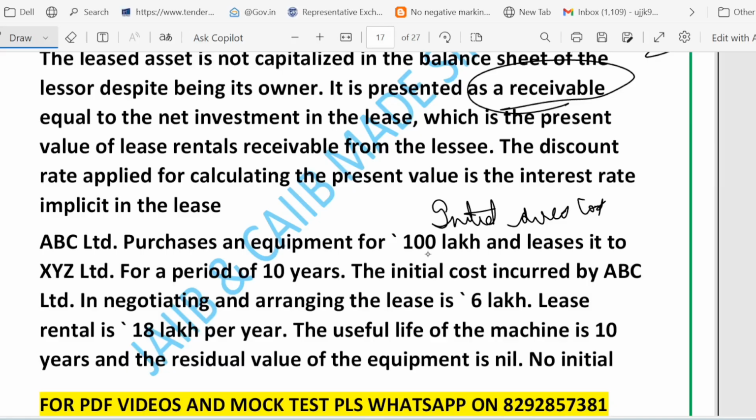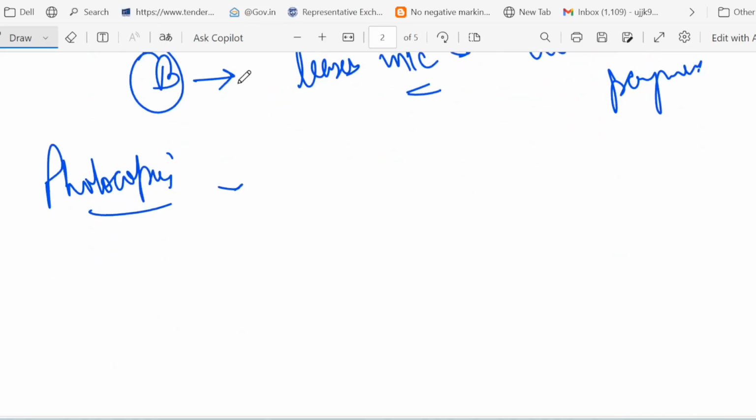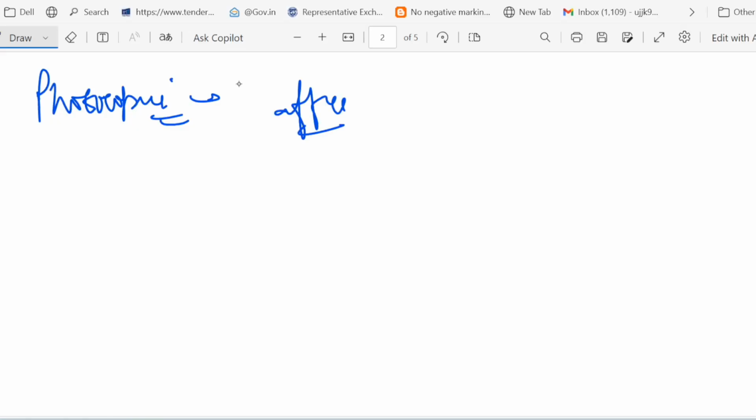So let me illustrate it using some example, because with an example you can easily understand all these things. Think of a bank buying a photocopier and leasing it to an office. So the bank shows on its book the amount it expects to get from the office. Yes, this particular bank, being the lessor, shows on the book that this much amount I am going to receive. It will calculate the present value of all the future payments and show that this much amount I'm expecting to get from the office.